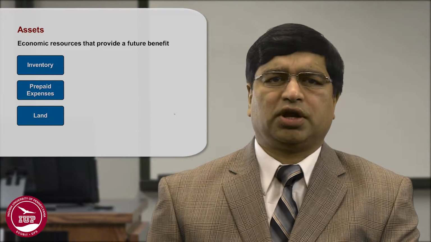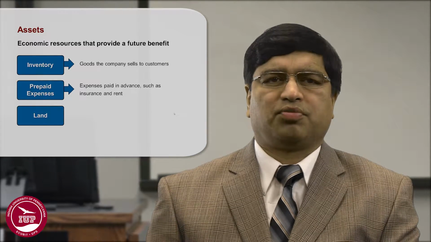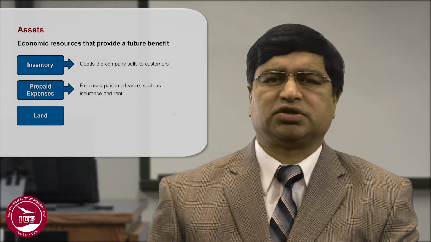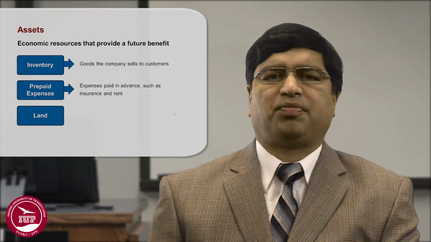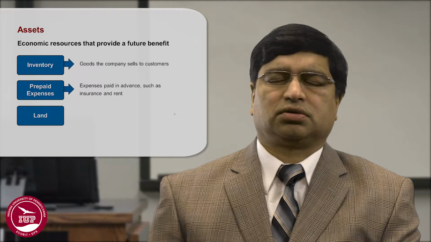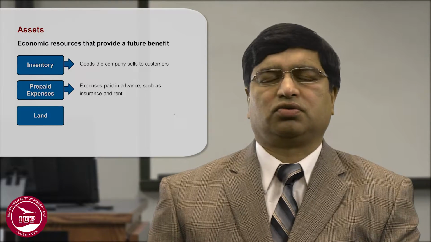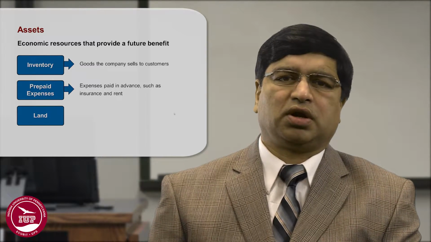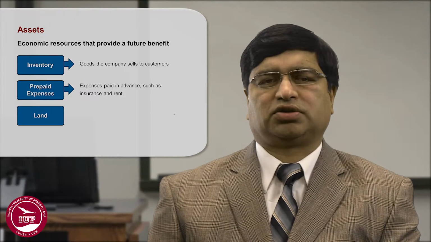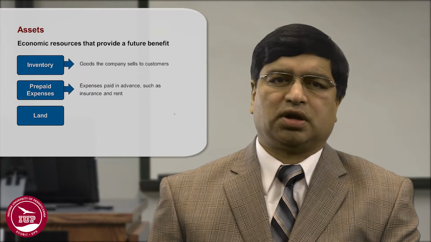Inventory is the goods that the company sells to the customers. Prepaid expenses is also in the category of assets. Those are expenses paid in advance, such as insurance and rent. So you might be paying the insurance company an advance insurance premium for 6 months. So you are entitled to the benefit of that insurance coverage for the next 6 months. So you have prepaid the expense, and you are expected to get the benefit in the future, and therefore it is considered as an asset.